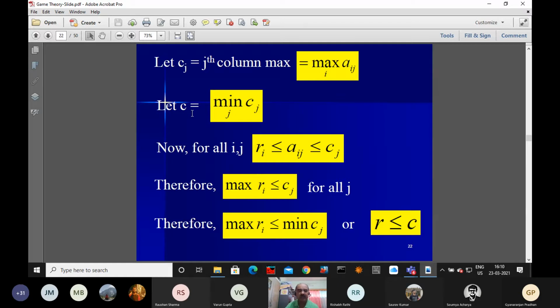Earlier we have got R, that is the max-min value, and this is the minimax value. First we are taking maximum, then minimum, minimax. So as a result, we have got the value of C. C is the value of the inequality in the right hand side. So R is the value in the left hand side.